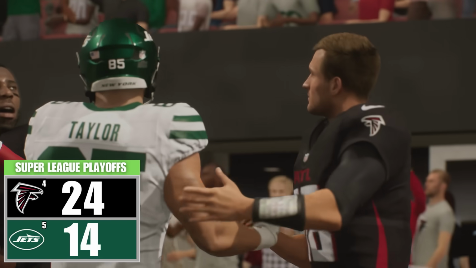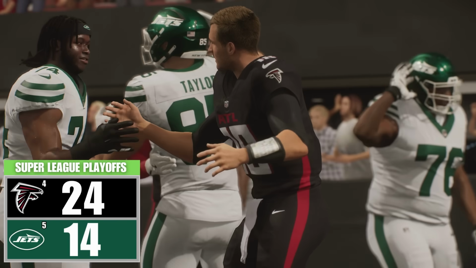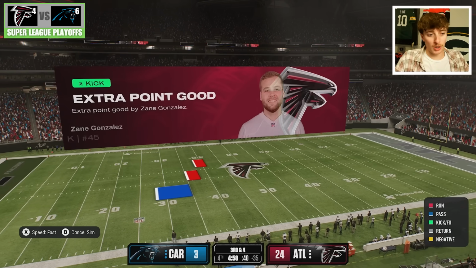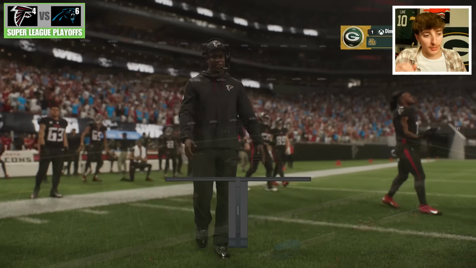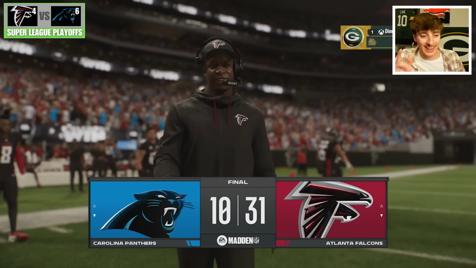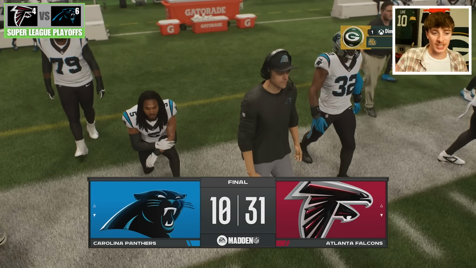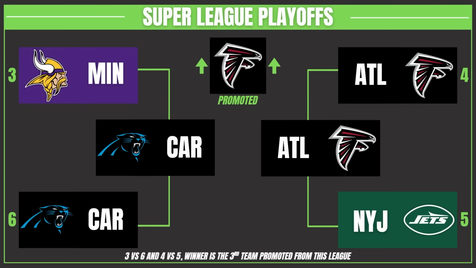And the Atlanta Falcons with Kirk Cousins at QB will be joining the Panthers to play for promotion. Falcons-Panthers, winner of this gets promoted to the Premier League, and the Atlanta Falcons are pouring it down the Panthers' throats. It's 31-10 as the Falcons get jumped up to the top 16. So there you have it. The Atlanta Falcons will be joining the Ravens and Giants as the 3 teams promoted up to the highest level of the pyramid. And now let's see what's going on in the college football level in the Power League.